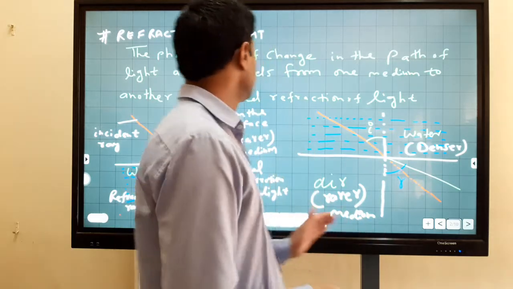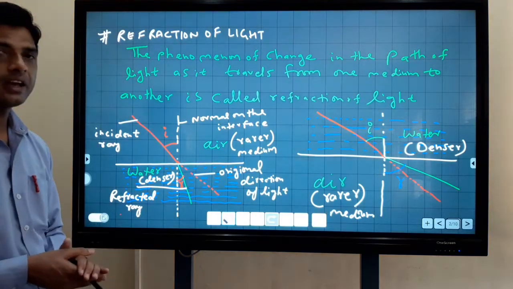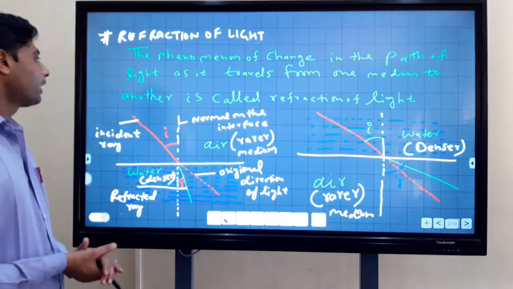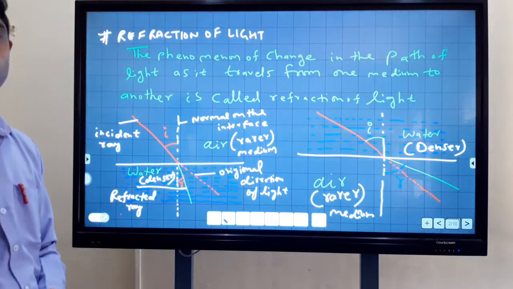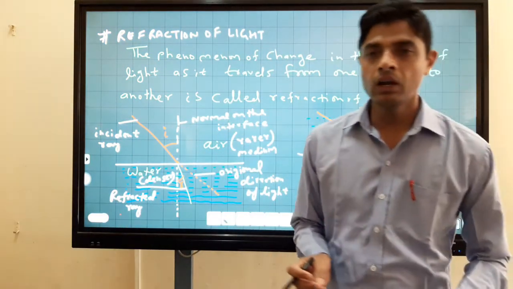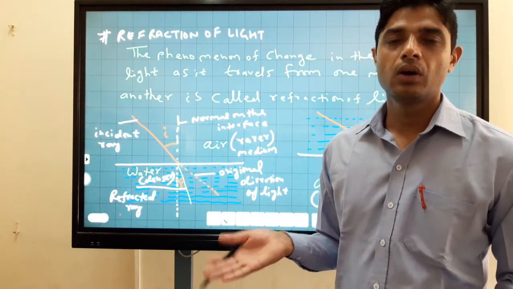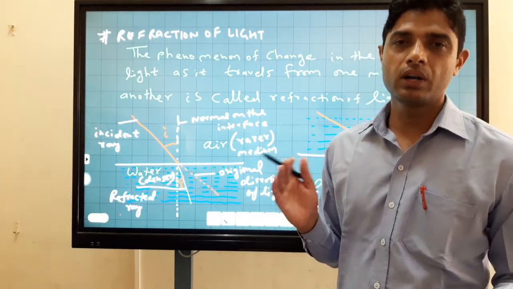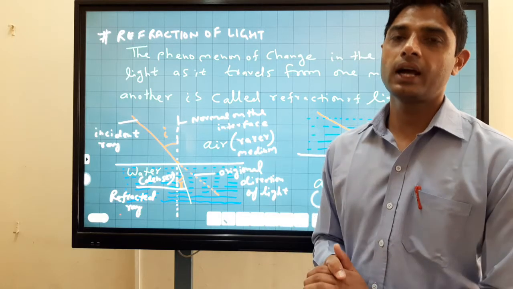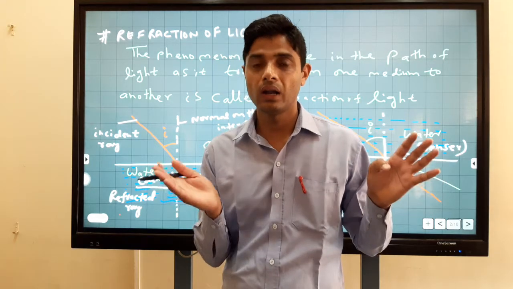The phenomenon of change in the path of light as it travels from one medium to another is called refraction of light. It means air to glass or glass to air, or air to water, water to glass. This is the refraction of light. It means there is a change in the path of light.